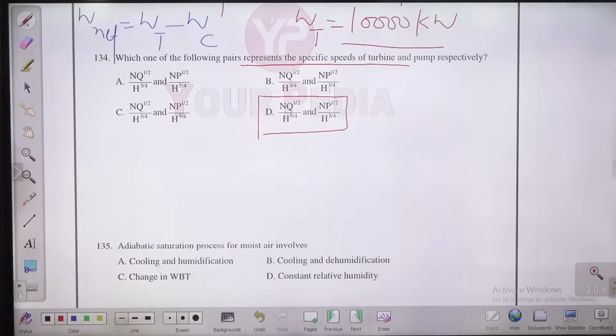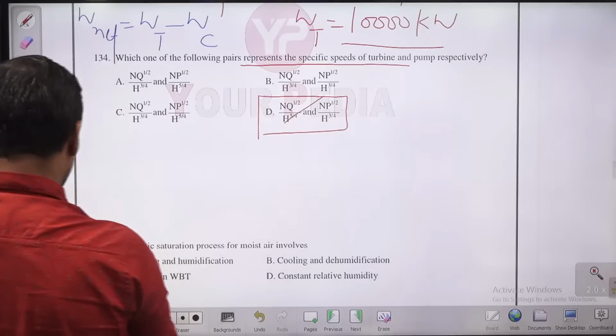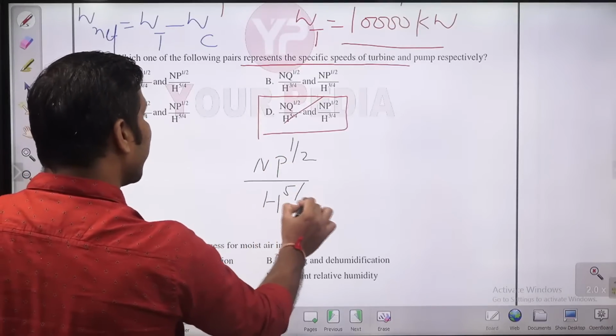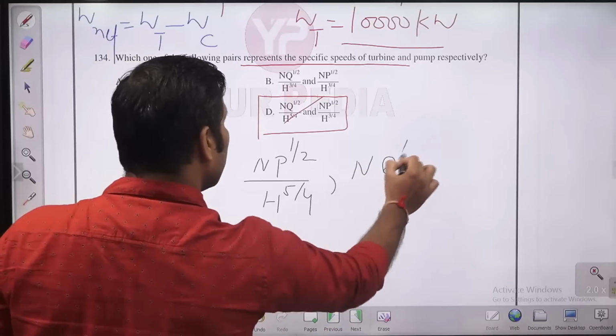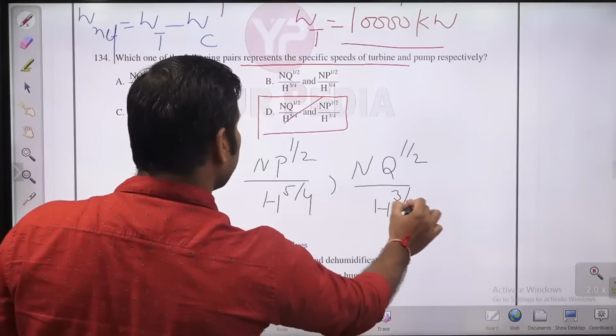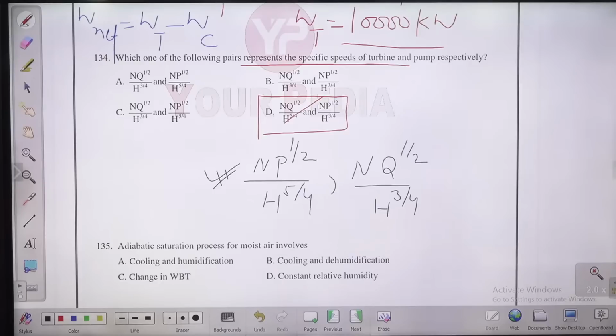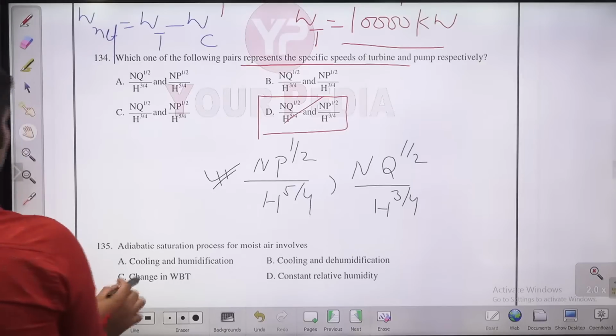Specific speed of turbine and pump. Okay, there is a small mistake in this and that mistake you need to correct. What is that mistake? It must be like that: N P to the power 1 by 2, this is the specific speed of turbine, and this is N Q to the power 1 by 2. So this is the right answer, guys. There is a typing mistake actually in this question. Let us move to next question, question number 135.